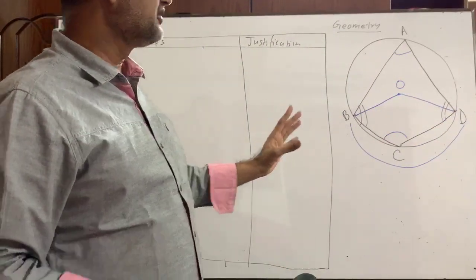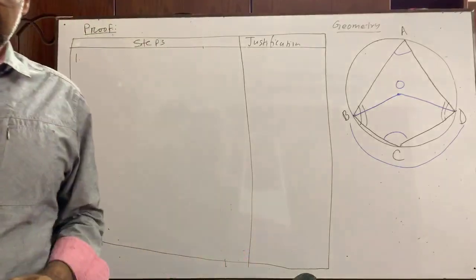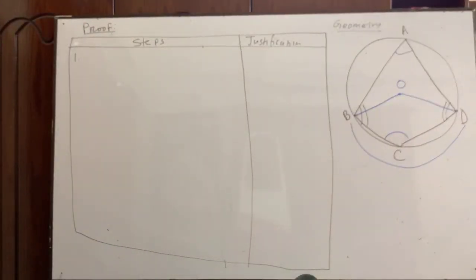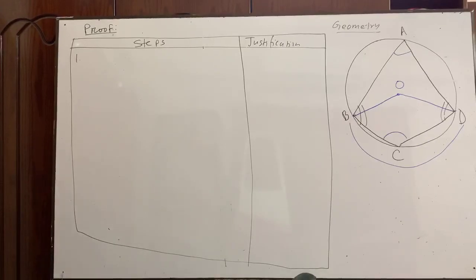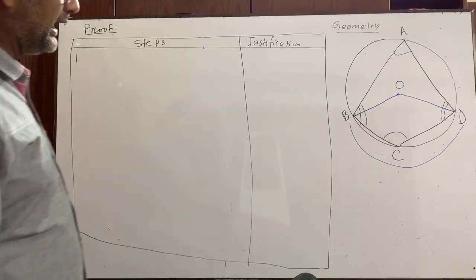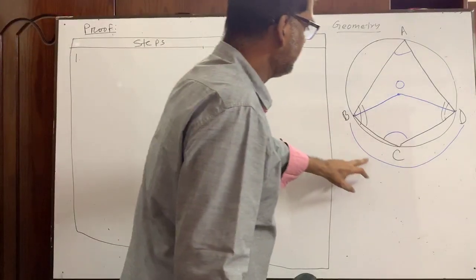BD is once here minor arc, and BD is once here major arc. If you want to mention the arc only as BD, then you have to mention major arc or minor arc. So we will not go for this kind of contradiction. So what will we write? We will write arc BCD.